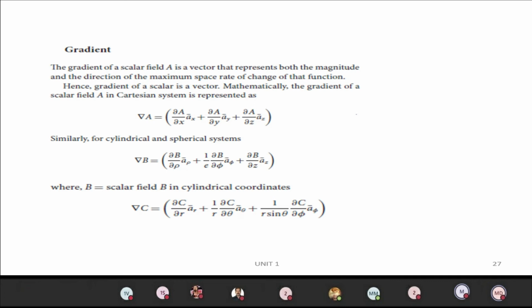Similarly, for the spherical system, we have del c equal to dou c by dou r into ar plus 1 by r dou c by dou theta into a theta plus 1 by r sin theta dou c by dou phi into a phi. So this is about the different coordinate systems: del a, del b and del c.